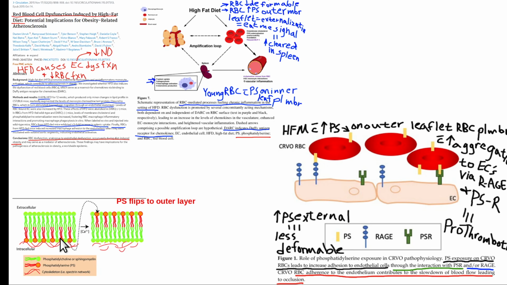By the way, the plasma membrane is called a phospholipid bilayer, meaning there's two leaflets, inner and outer leaflet. So externalization is to flip into the external leaflet of the plasma membrane. In addition, these phosphatidylserines are now on the outer surface. They will interact with receptors on the EC, the endothelial cell. They'll bind with a so-called RAGE, or RAGE receptor. This means receptor for advanced glycation end products.